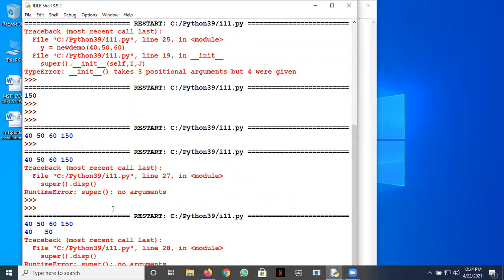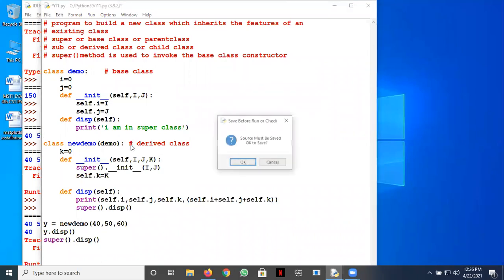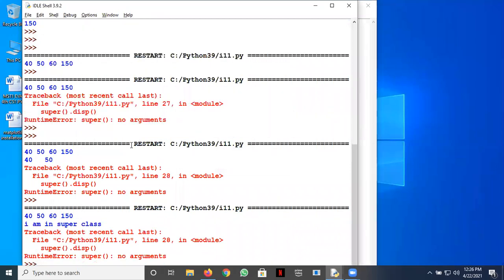Okay, can somebody tell me what is the problem? Sir, arguments have to be passed inside super. So I think we can just try it with a simple version, so that we can see whether it works, because the values can be a problem at times. So say I am in, whether it's running or not. Okay, I am in super class. Let's go with this and let's see whether it works now or not. Same problem is there.